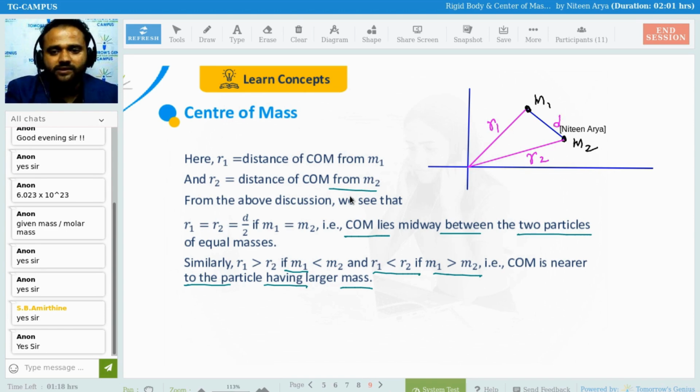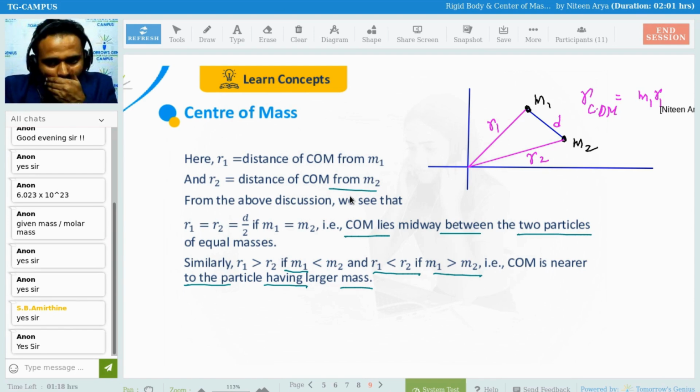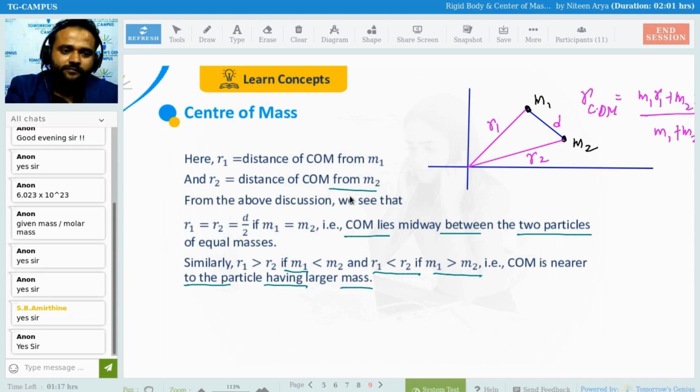So D is the distance. Obviously, what is center of mass? RCOM equals M1R1 plus M2R2 divided by M1 plus M2. Clear? So from here, if I want to find R1, I use R center of mass times M1 plus M2 divided by this. And similarly, if I want to find R2. So this is going to be D by 2, which means this is going to be the actual R.